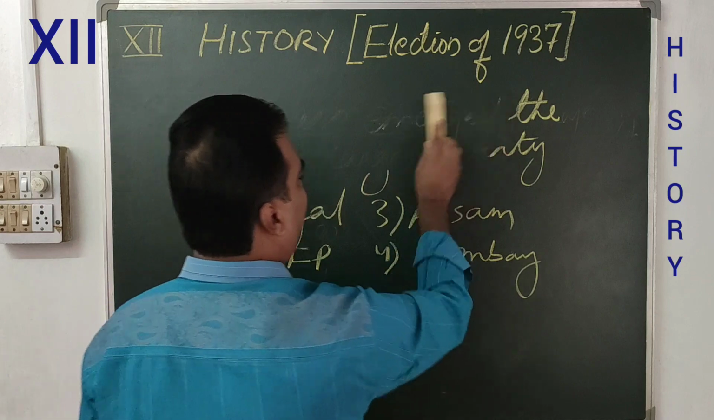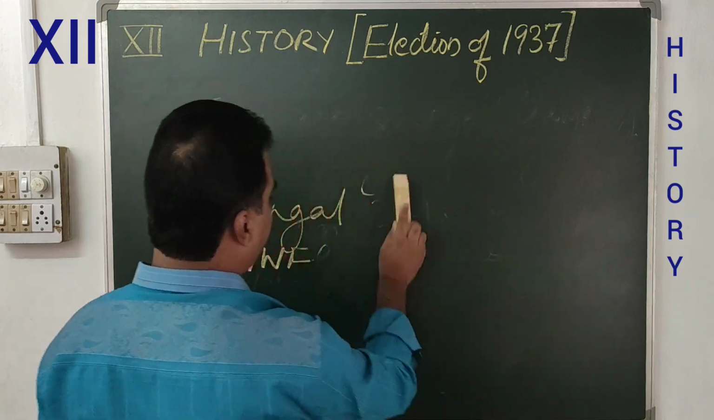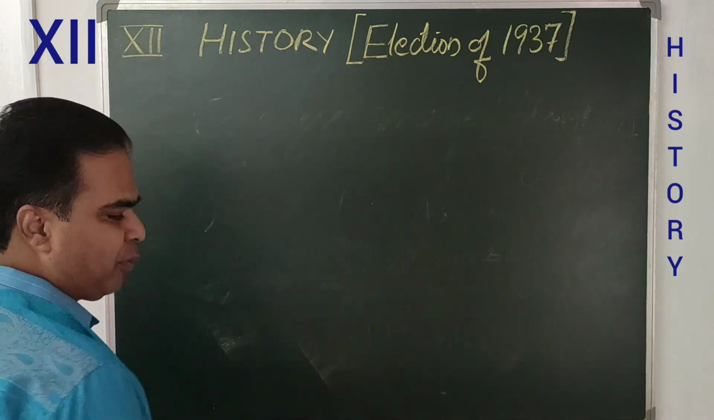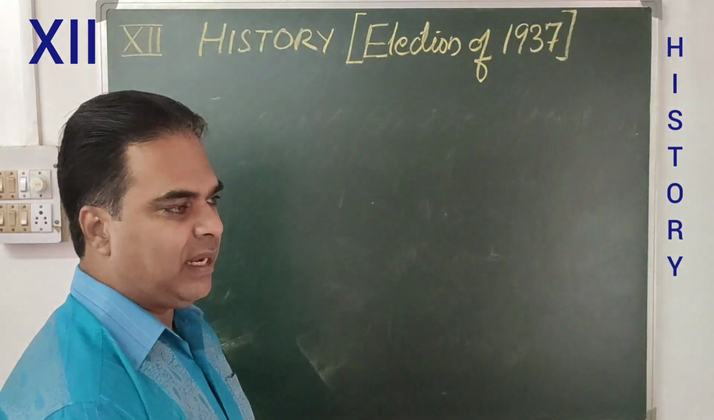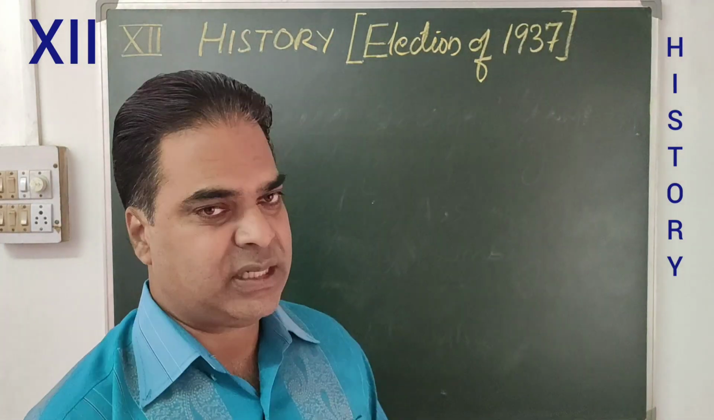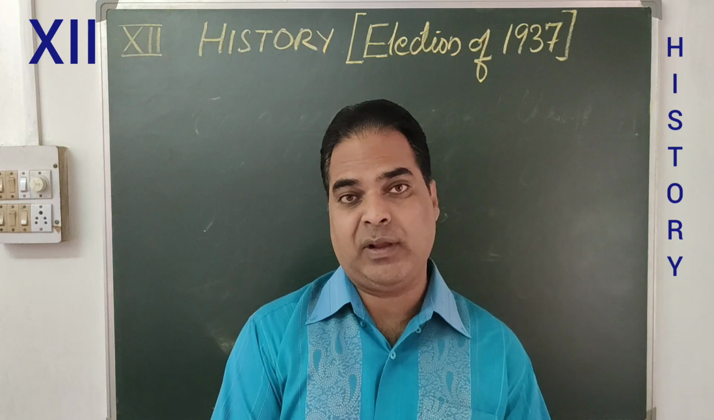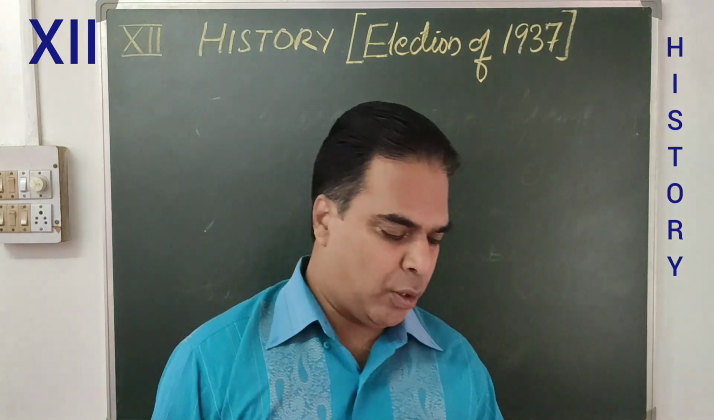Now, why am I giving you this detail? Because you need to understand properly how the election resulted in a conflict between the Muslim League and the Congress.